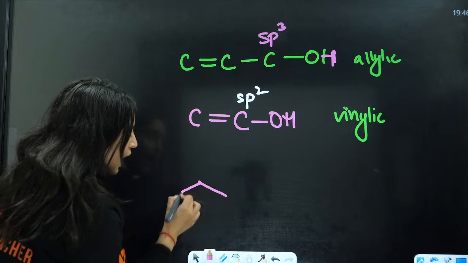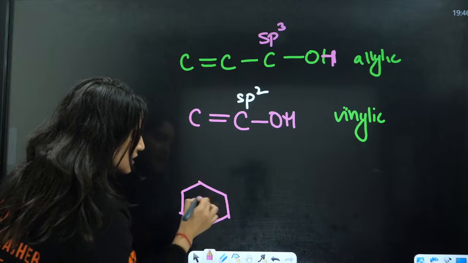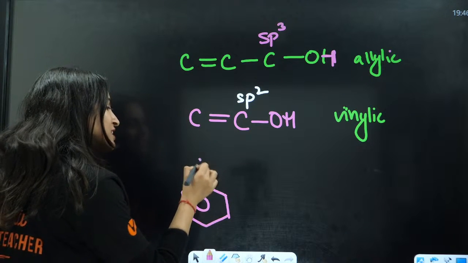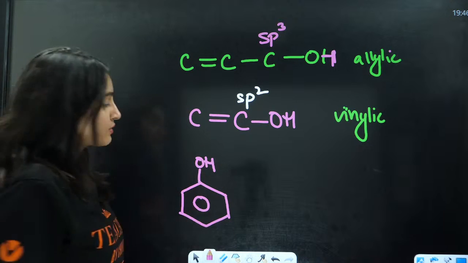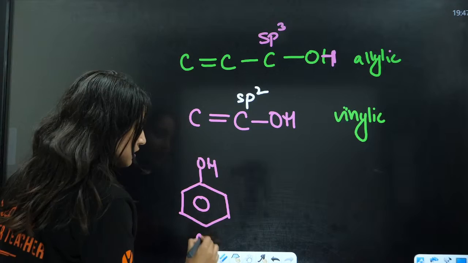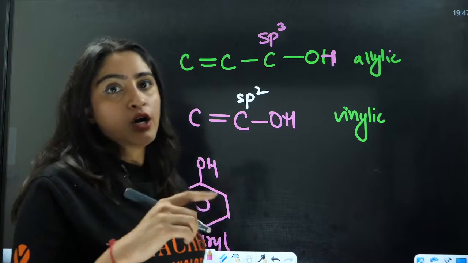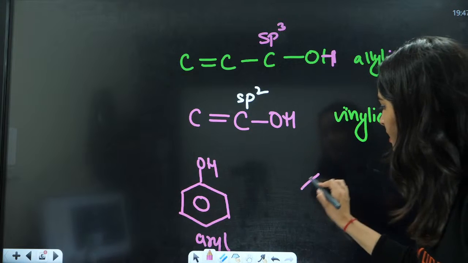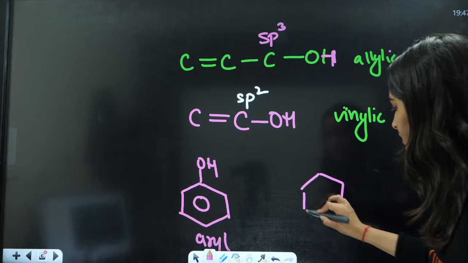For example, you have this benzene, right, and this OH is directly attached here. This is aryl, when OH is directly attached to a benzene. That is aryl. This is also called phenol, right?